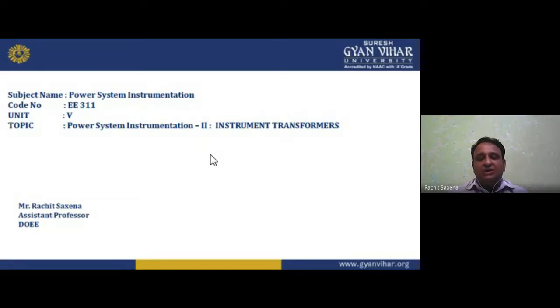Accuracy deals with the accurate part, and accurate means true value. Precision is basically the repeatability of readings. If I'm getting repeatability of readings but not getting the accurate or true value, then repeatability will be there, and that is precision.